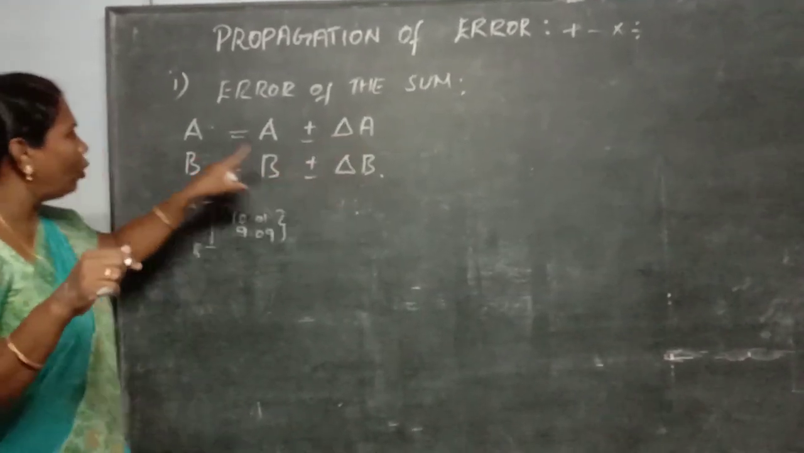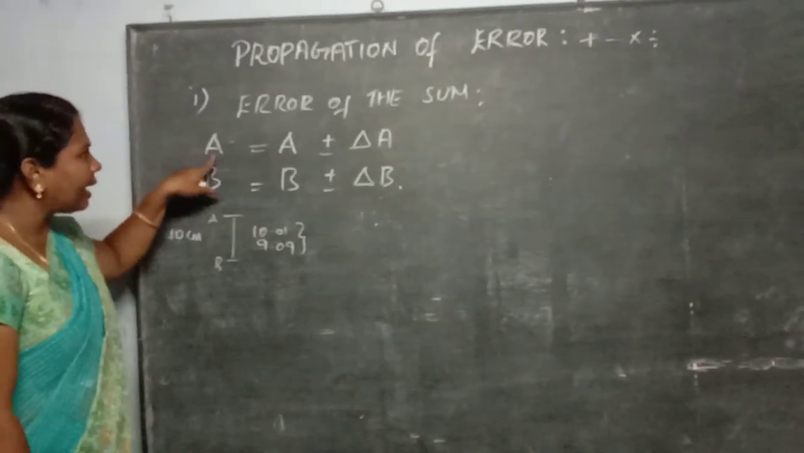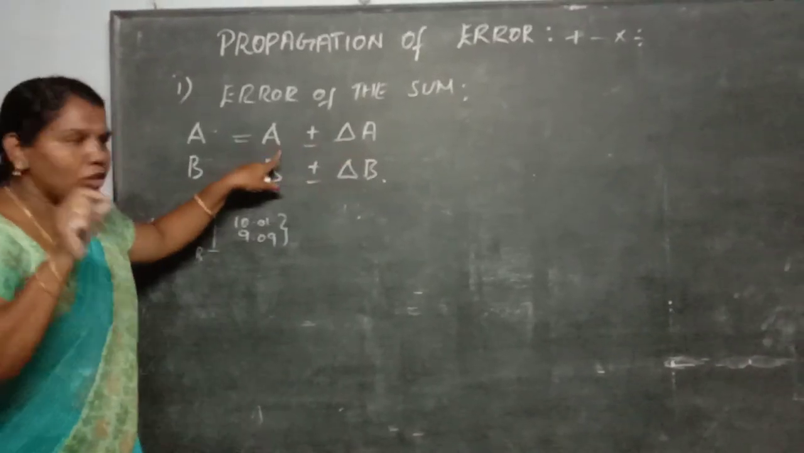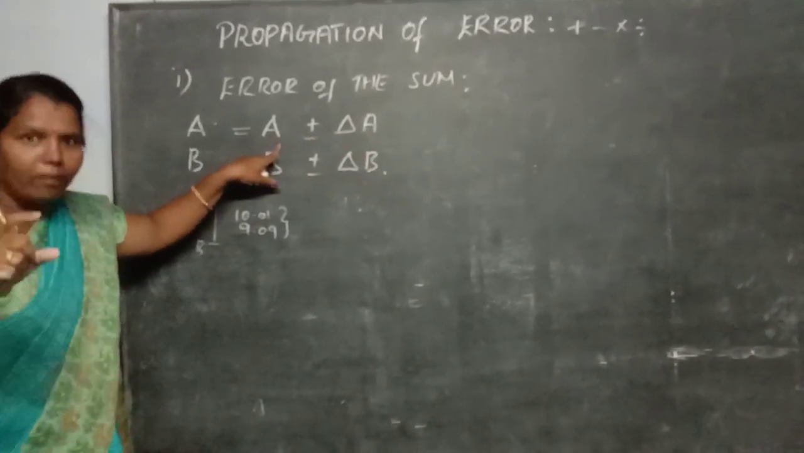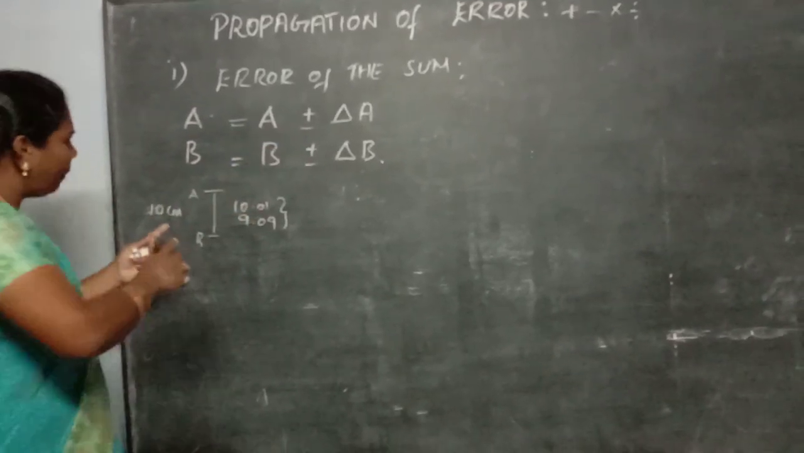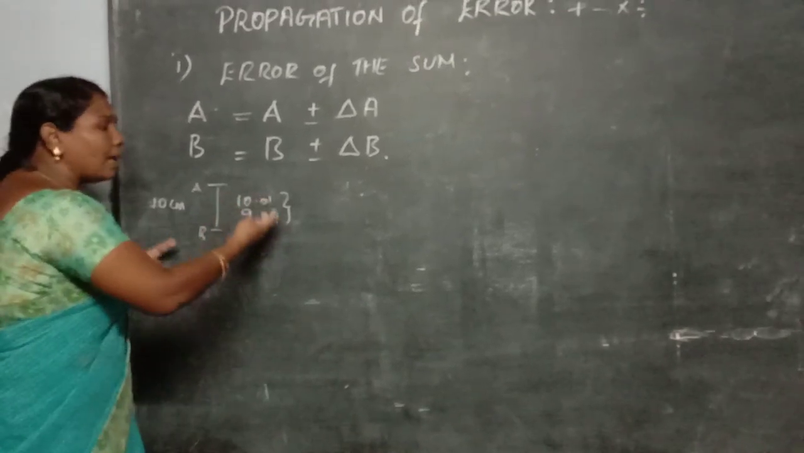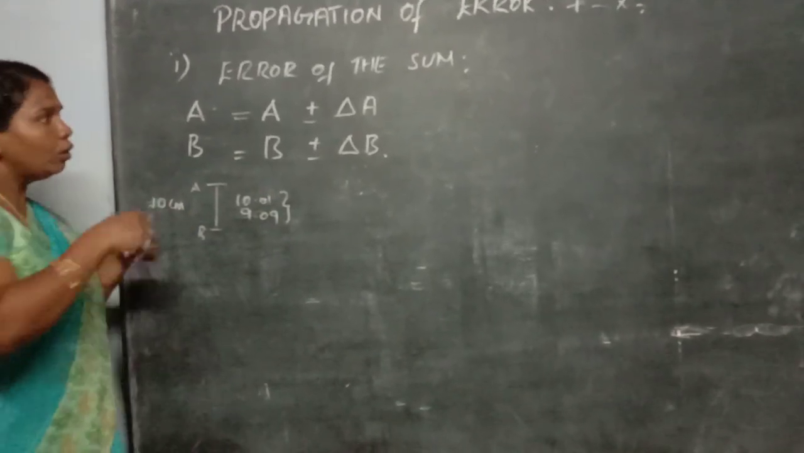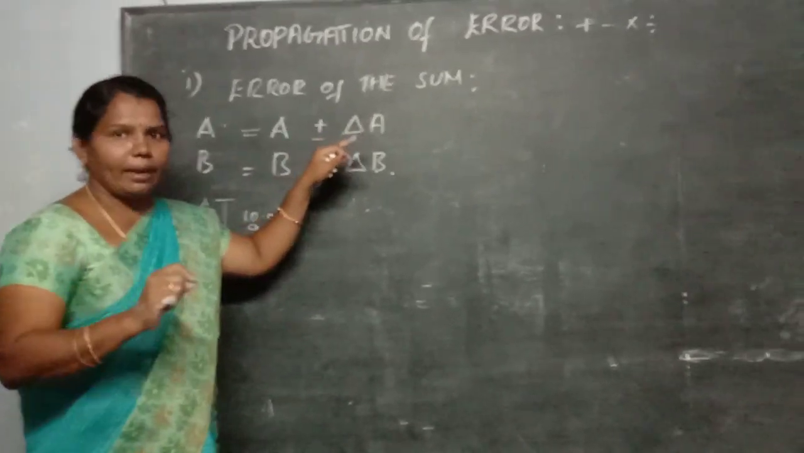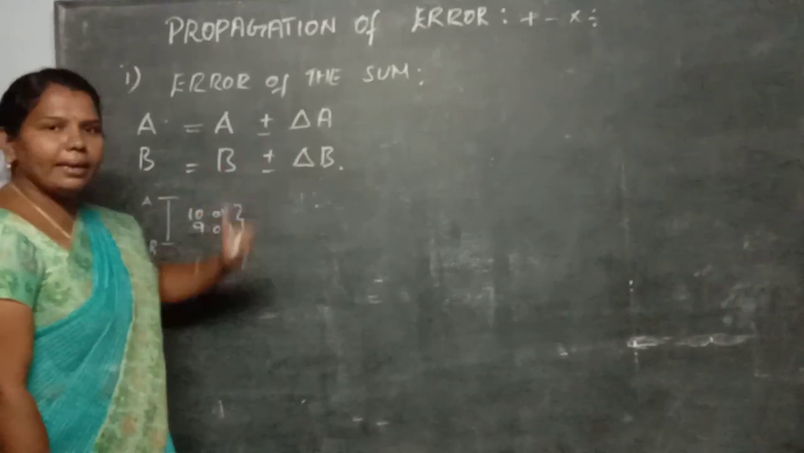So now you know that you are taking two physical quantities A and B. That A can be written in the form A plus or minus delta A. Here A is the true value, exact value, mean value. Plus or minus means it may vary. It may be 10.01 or it may be 9.99. It is according to our measurements only. Here delta A is the absolute error. And see another quantity B: B is equal to B plus or minus delta B.